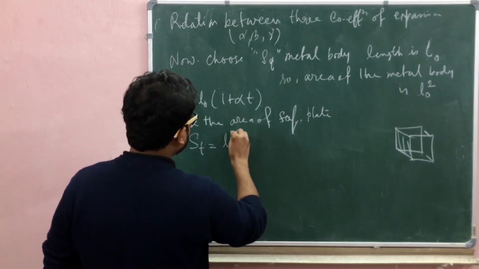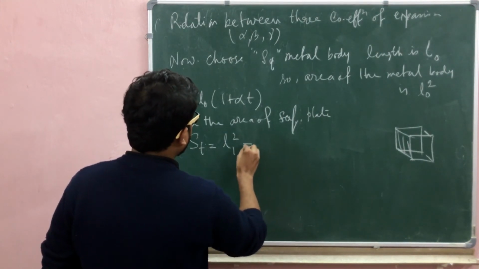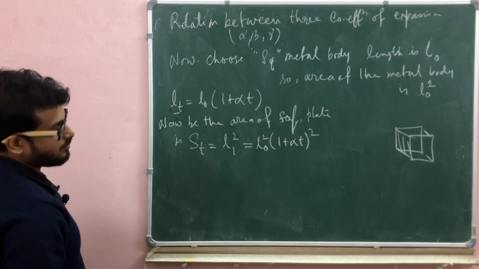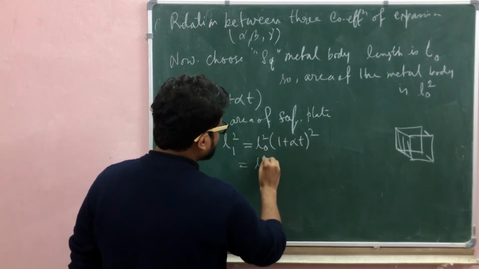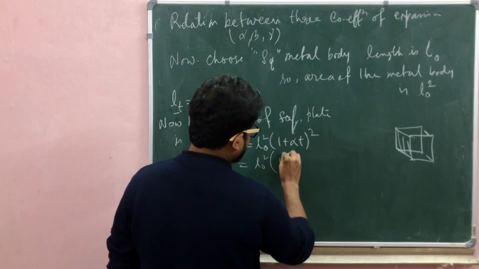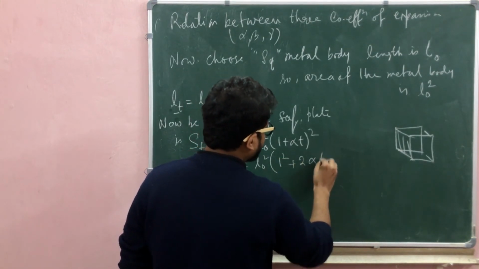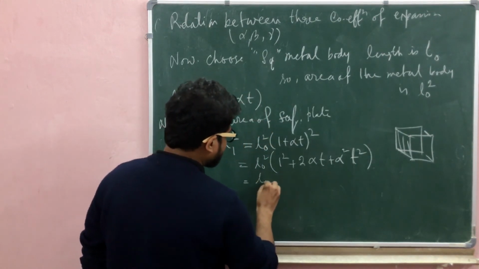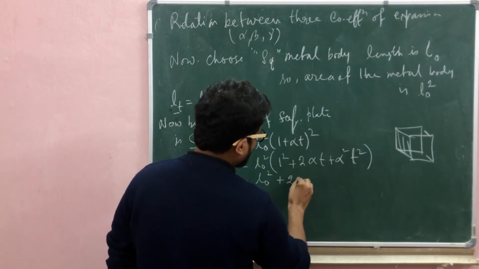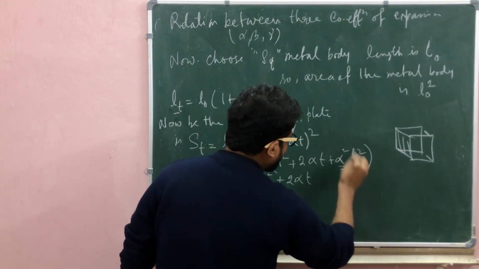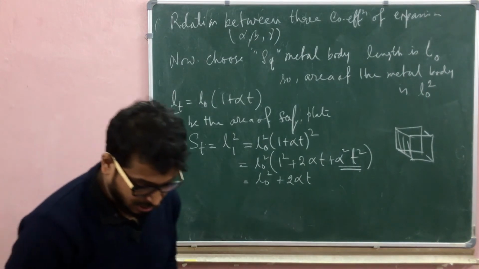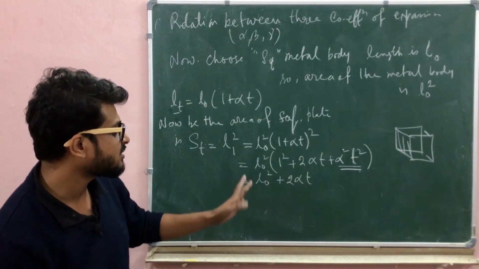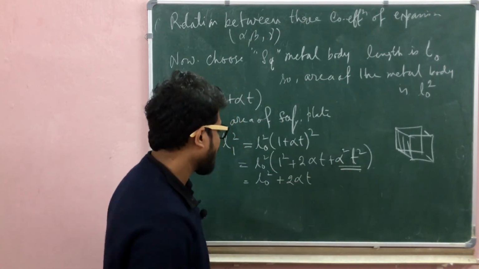So LT square is equal to L0 square times (1 plus alpha T) whole square. Okay, so L0 square, and A plus B whole square is A square plus 2AB plus B square. So we get L0 square times (1 plus 2 alpha T plus alpha square T square), and ignore that term. Alpha square T square is a very small value, so ignore that term.